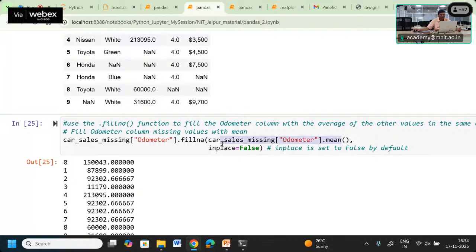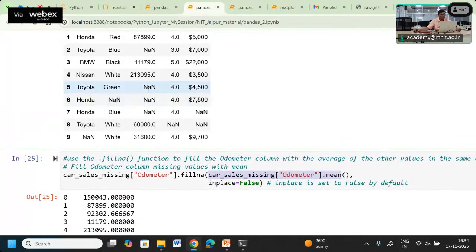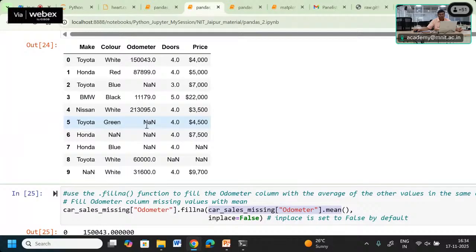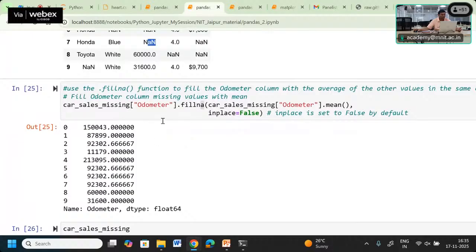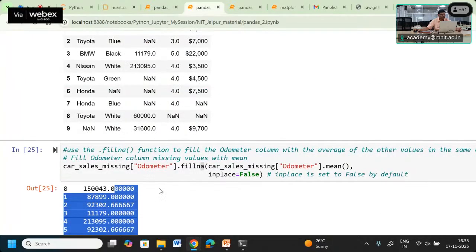So the mean value was taken for the odometer, and that value is going to be filled into the odometer wherever the values are missing. We are not required to check which columns and rows have missing values, not available; your pandas library is going to do this task for you. It will just take this mean value and fillna, meaning fill the not available values. Wherever a not available value comes, this fillna functionality will automatically fill it into this column. Now you can observe here, after filling, we are getting these values.